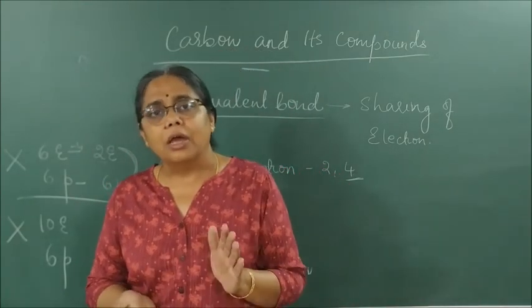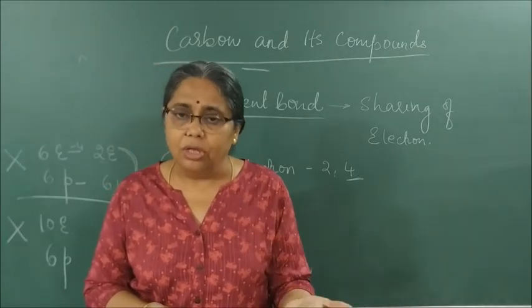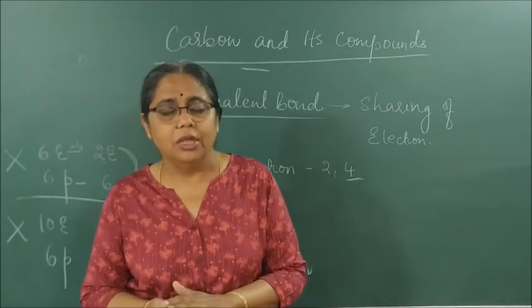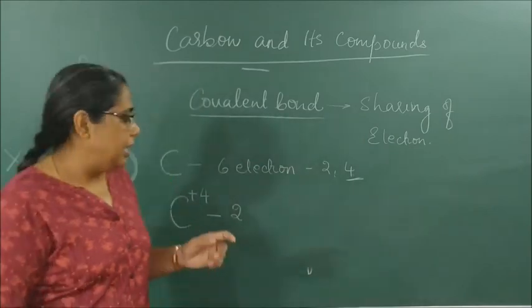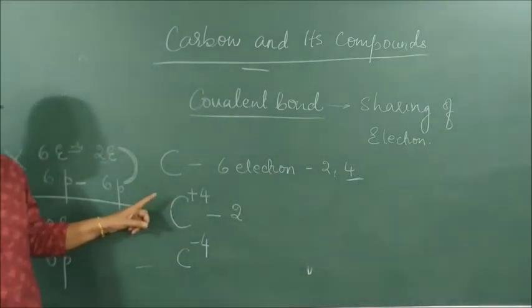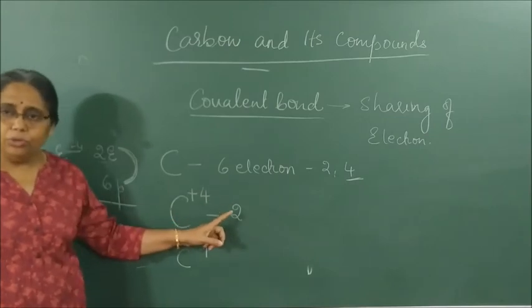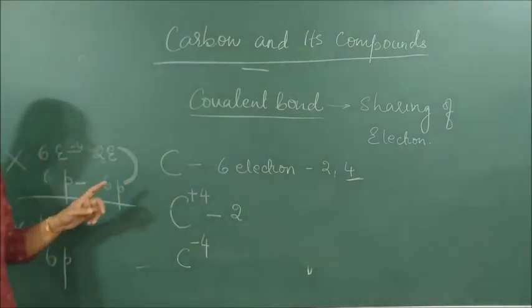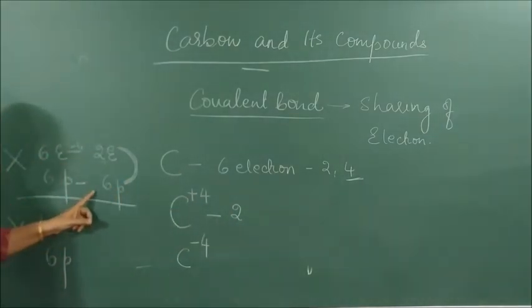Carbon can neither lose nor gain electrons. If it loses electrons, it has to form C plus 4 cation. Then it will only have 2 electrons with 6 protons, and to remove electrons a lot of energy is required.